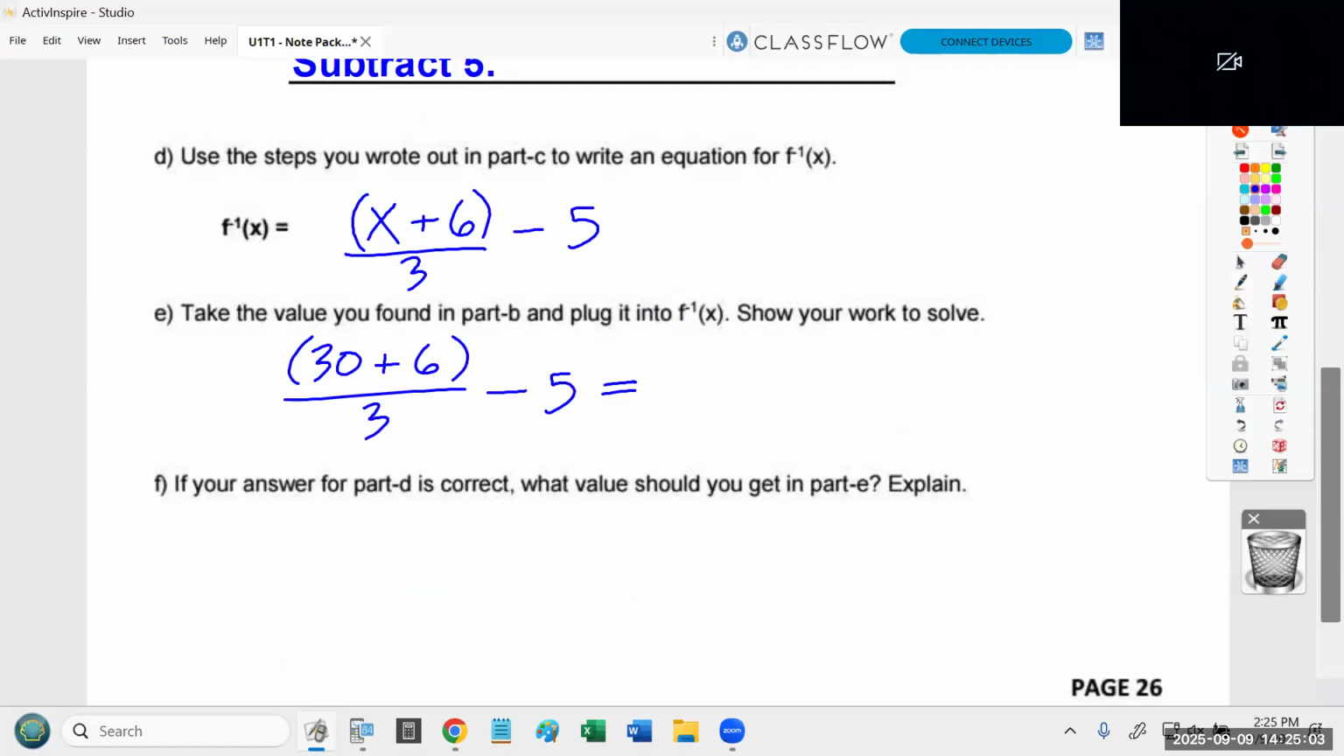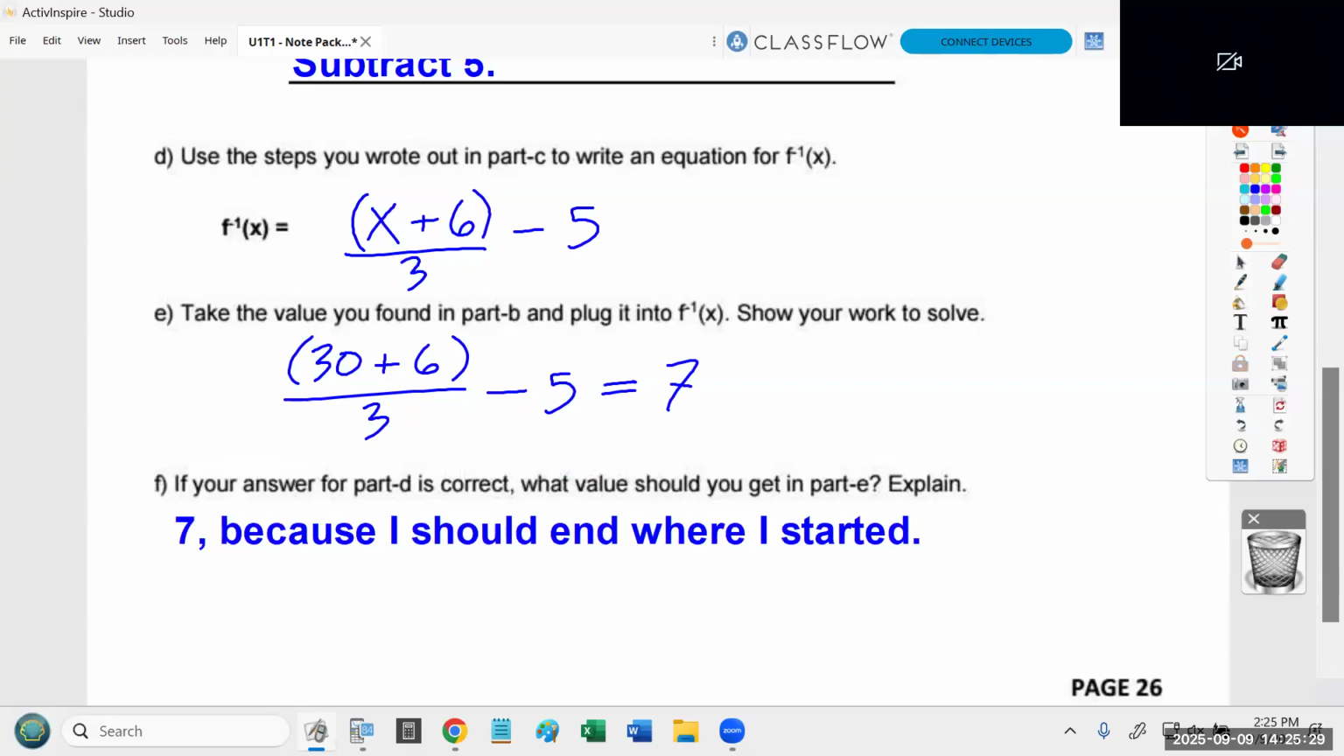And I'm crossing my fingers saying, I really hope this gets me 7. So 30 plus 6 is 36. Forgive me, I am going to do the mental math kind of quickly because we only have about 5 minutes left. 30 plus 6 is 36. Divided by 3 is 12. And 12 minus 5 is 7. And if your answer to part D is correct, what value should we get in part E? We should have gotten 7, because you should end exactly where you started. The function turns 7 into 30, so if we really did a good job of creating the inverse, it better turn 30 back into 7.